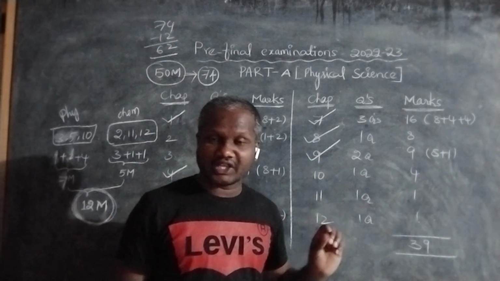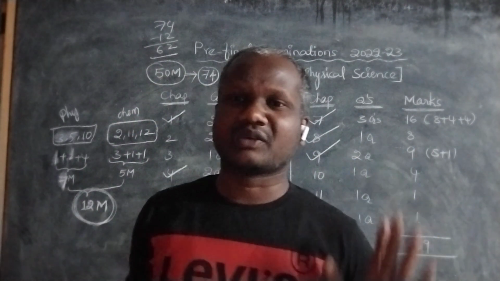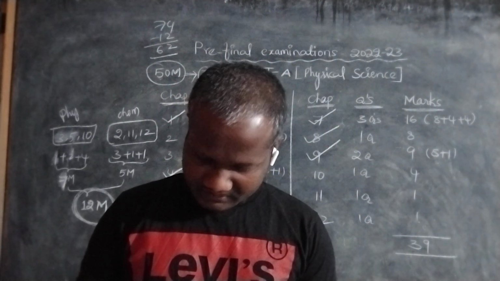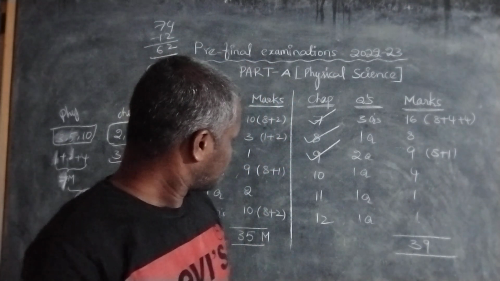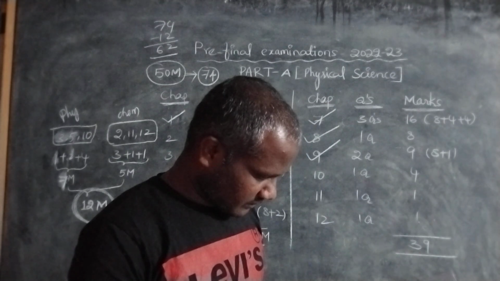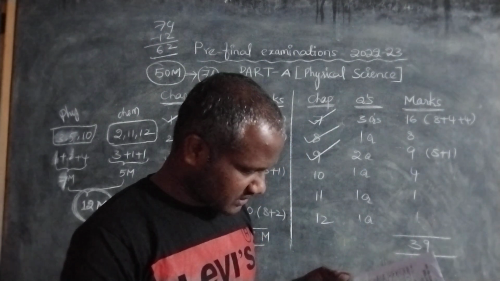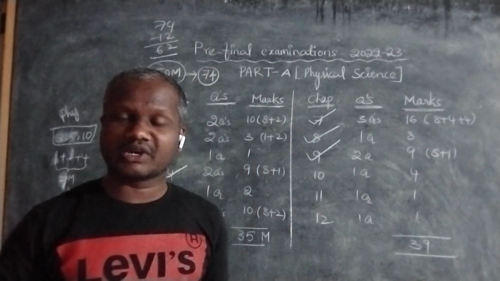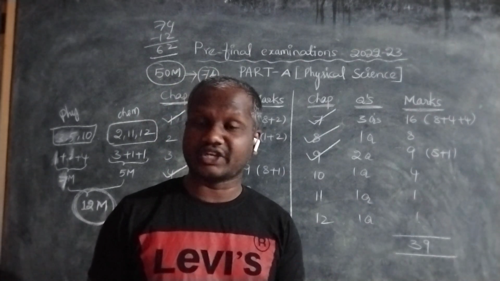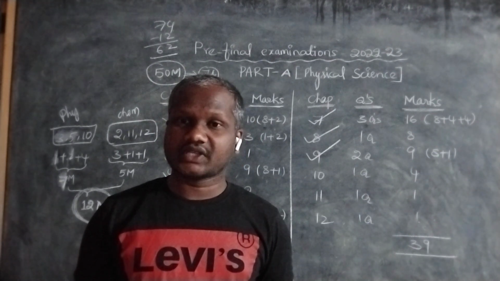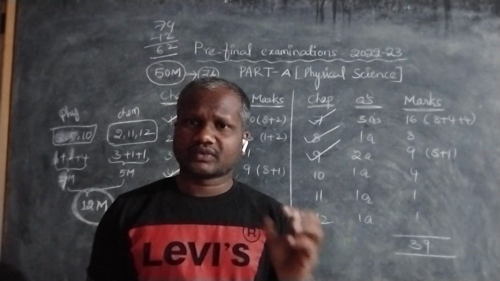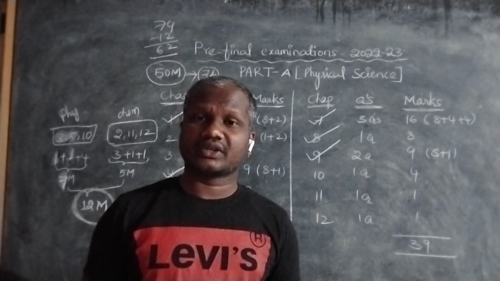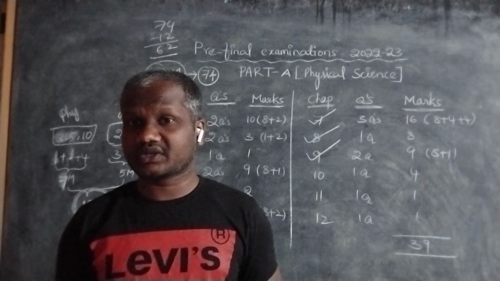Next, chapter number 12, they give only one question, and that one question also for 1 mark. That is from chapter 12, a 1 mark question. What happens when a small piece of sodium is dropped in ethanol? A very simple question they give, but in the carbon and its compounds chapter we have so many important questions and definitions. Isomerism definition is there, and we have IUPAC nomenclature of carbon compounds. This is very important, IUPAC nomenclature of hydrocarbons in this chapter.